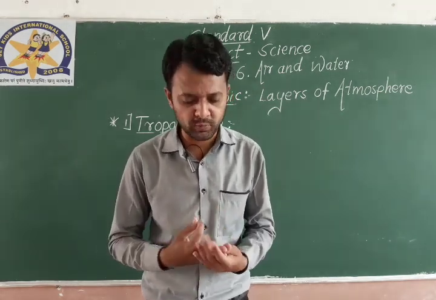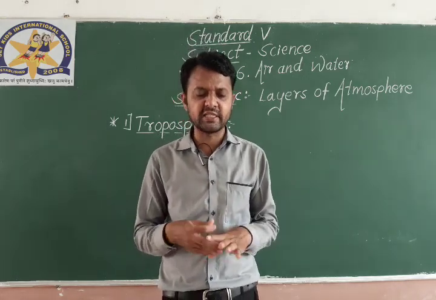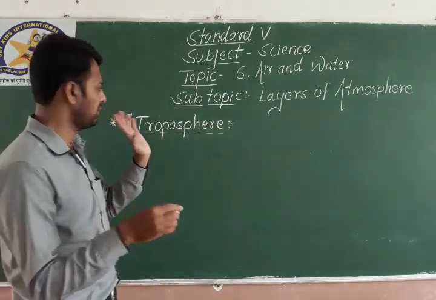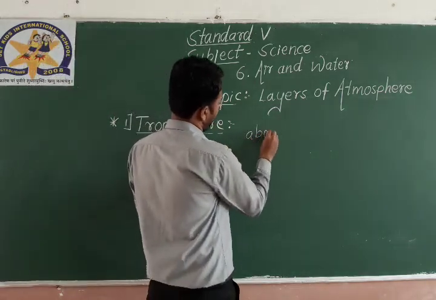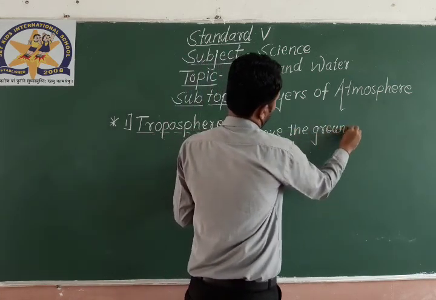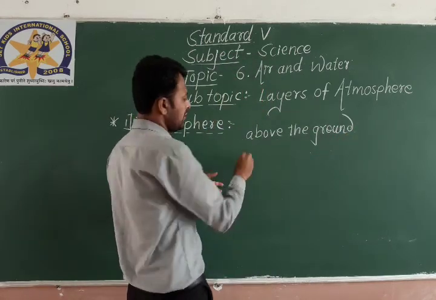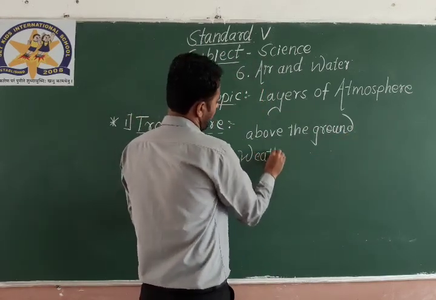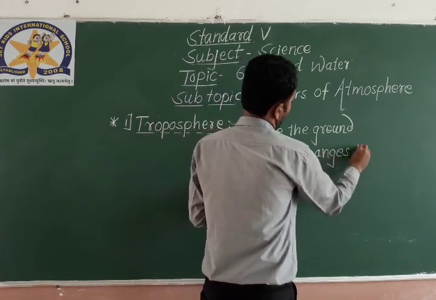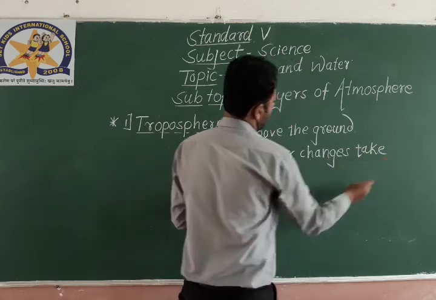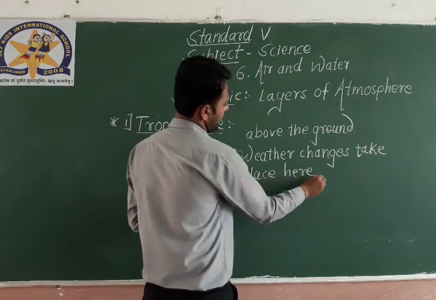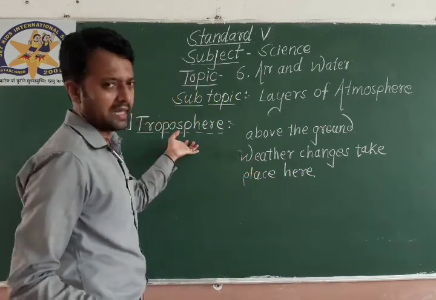Which layer? Troposphere. Weather changes take place in this layer. Two things are important here. It is just above the ground, we can write here above the ground. And weather changes take place here, in this layer.